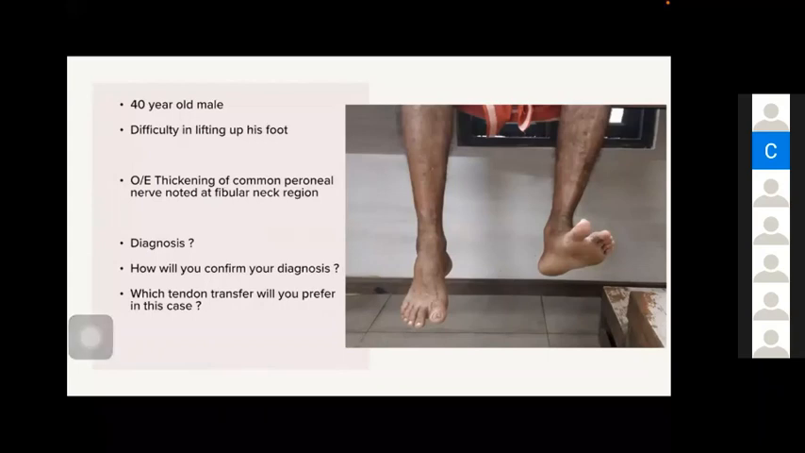When will you get thickening of peripheral nerves? The chronic infection, leprosy. Yes, very good. Any peripheral nerve can get involved in leprosy. The most commonly involved is the ulnar nerve, and next is the common peroneal nerve. So how will you confirm your diagnosis? You are suspecting leprosy because there is thickening. How will you confirm?